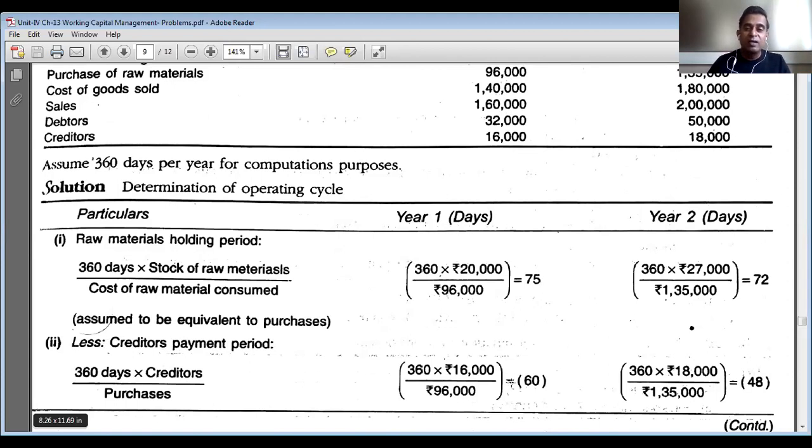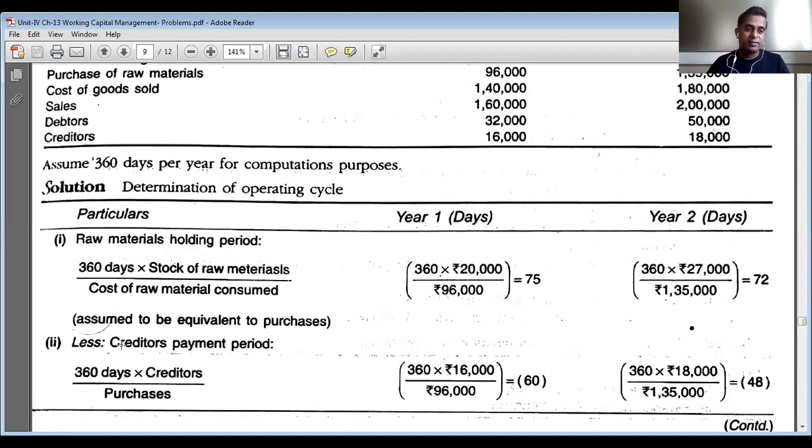Say in this case it is 60 days. It means up to 60 days the company need not make payment to suppliers of raw materials. So that is the benefit to the company. That's why the 60 days will be deducted from the total number of days to arrive at the duration of the operating cycle.